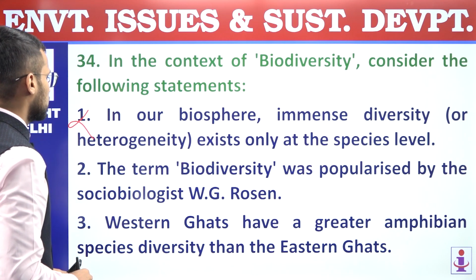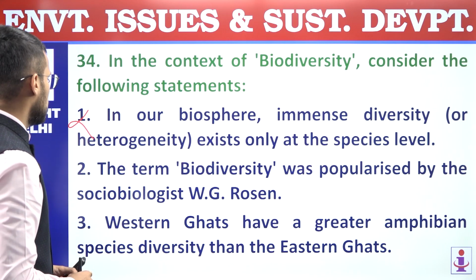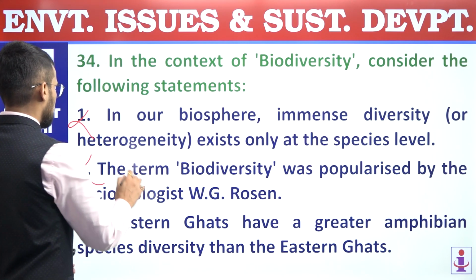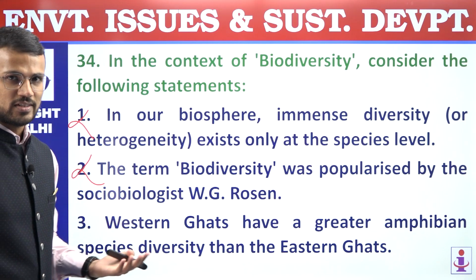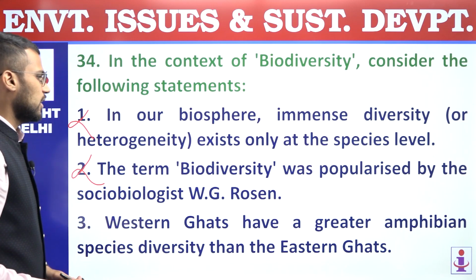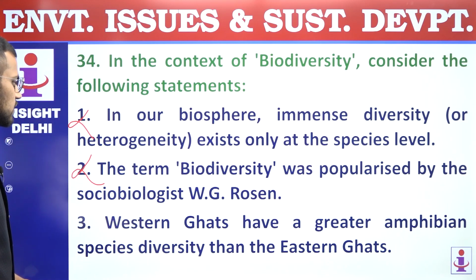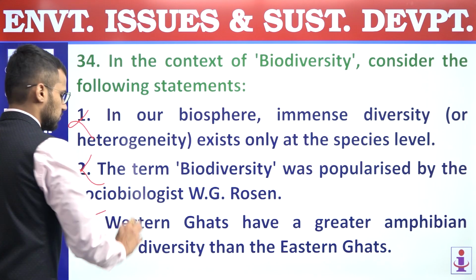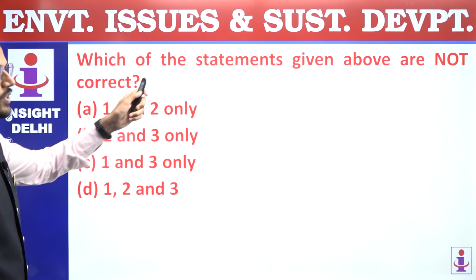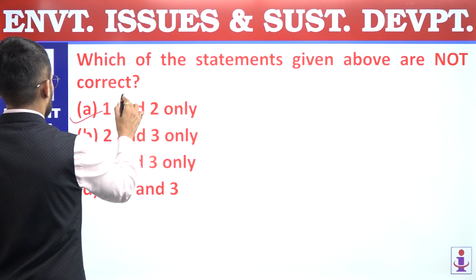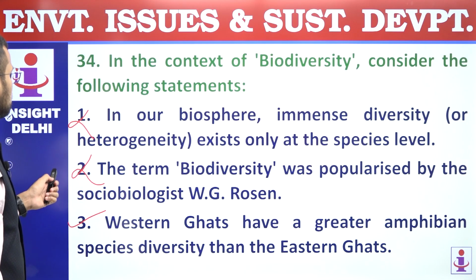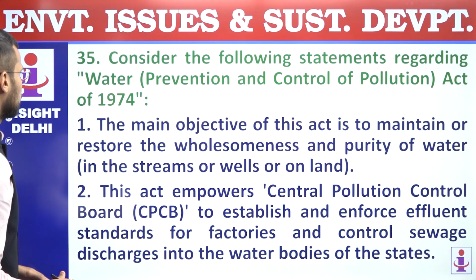Incorrect statement. Second, the term biodiversity was popularized by sociobiologist W.G. Rosen. Incorrect statement. It was popularized by Edward Wilson. Right? So second statement is incorrect. Third, Western Ghats have a greater amphibian species diversity than Eastern Ghats. Right? So this statement is correct. So only third statement is correct. We are supposed to find out which are not correct. First two are not correct, and that's why answer is A, 1 and 2 only. 34th, answer is A.